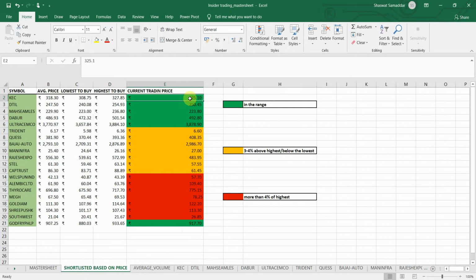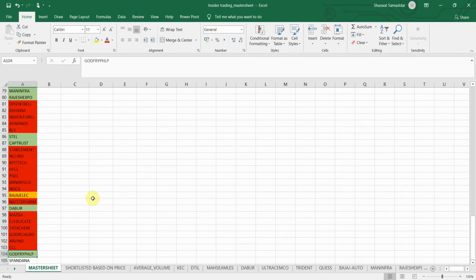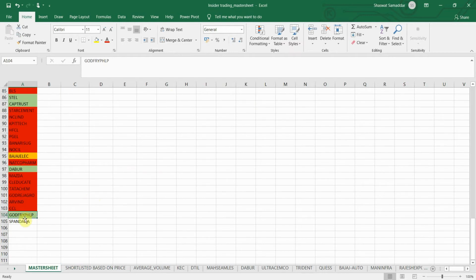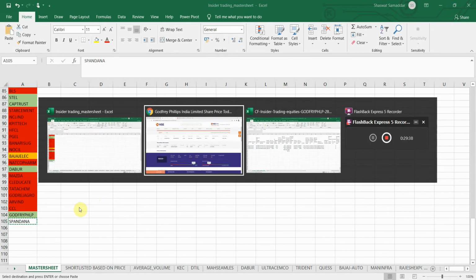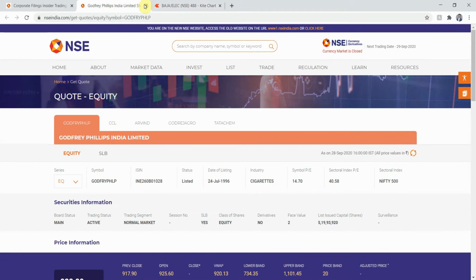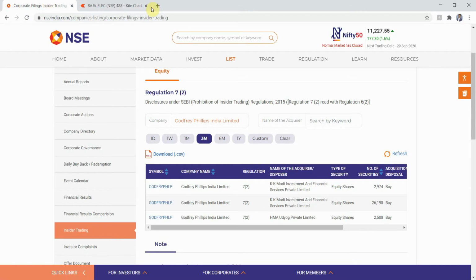I have marked the stocks as yellow which are trading at a price 3 or 4% above the highest point, or are trading below the lowest point to buy. So the analysis for average traded volume and the date of allotment should be given priority to the stocks which have been filled with green and yellow only.